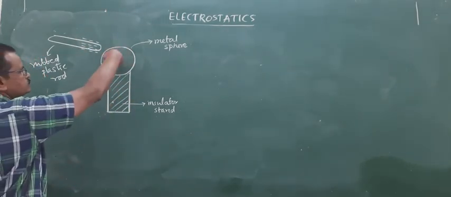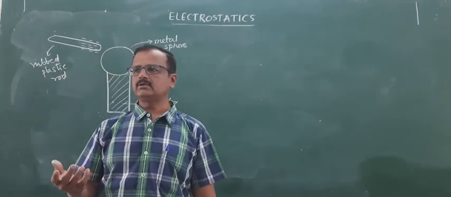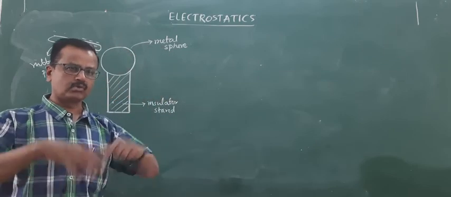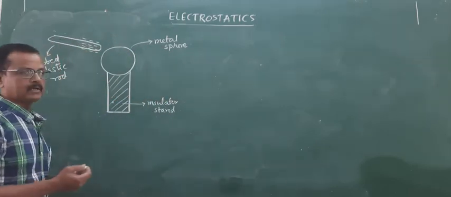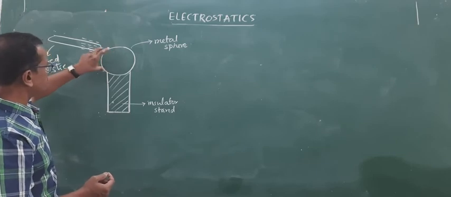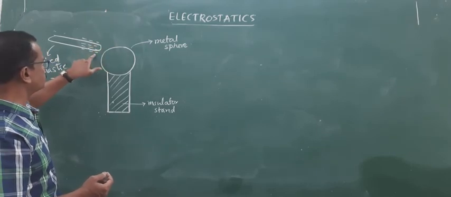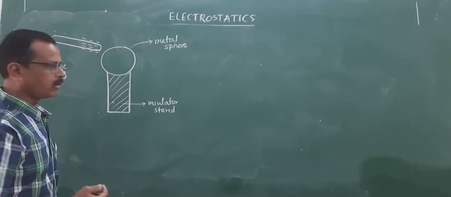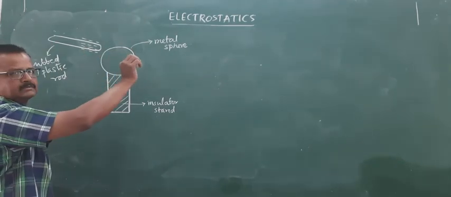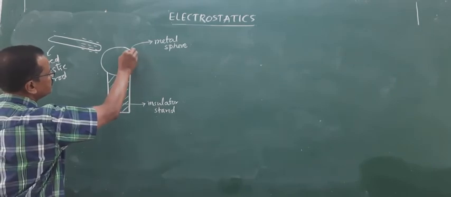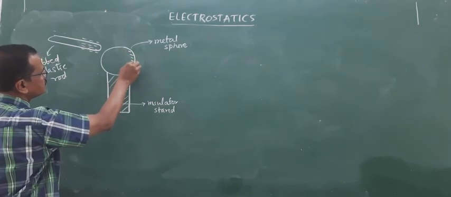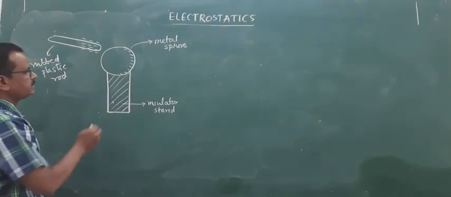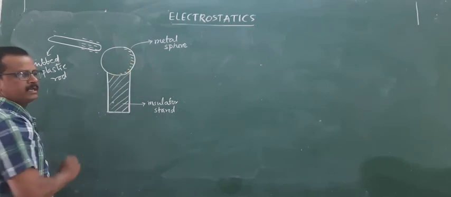Interestingly, since we know that metal is a solid one, it consists of free electrons, excess in number, throughout the body. These free electrons are movable. So the electrons which are there in this part, which are in the close vicinity of this charged rod, get repelled, and you will find the deposition of electrons on the other side of the sphere. It means the other side of the sphere will be having negative charges.